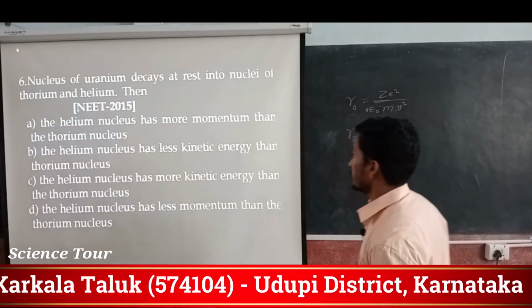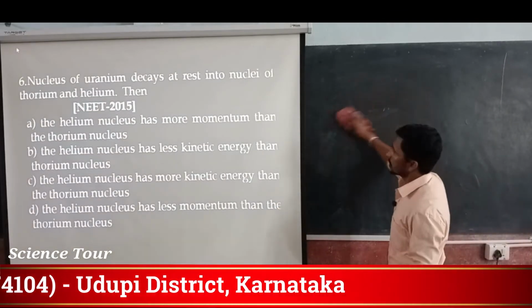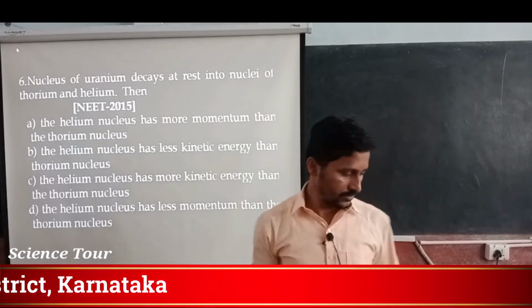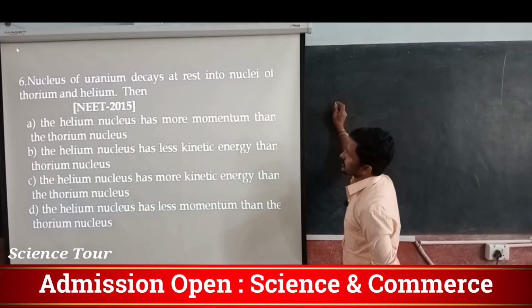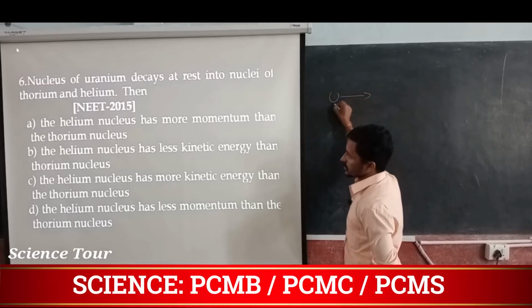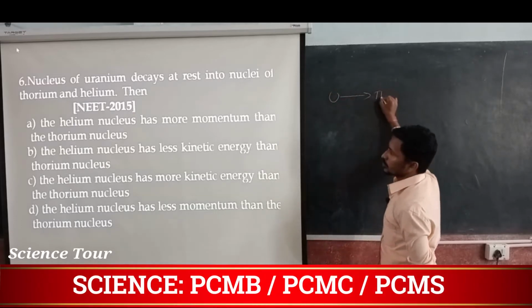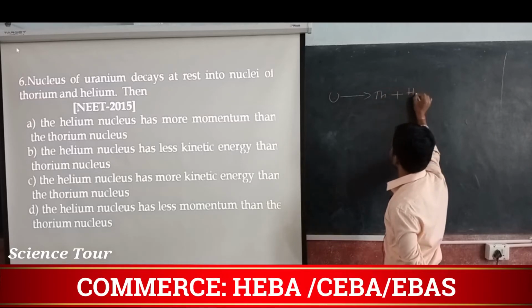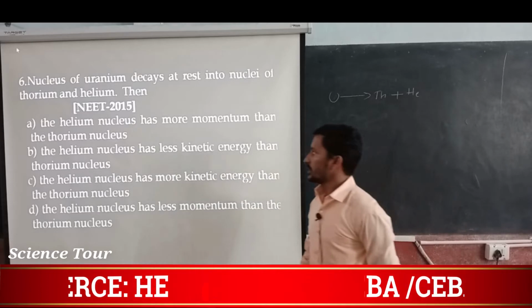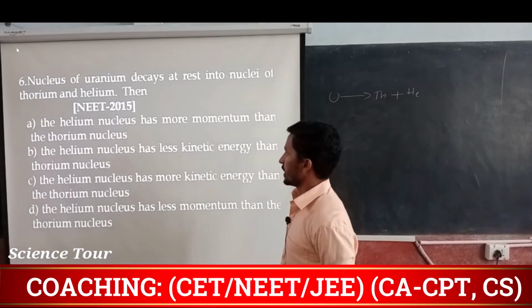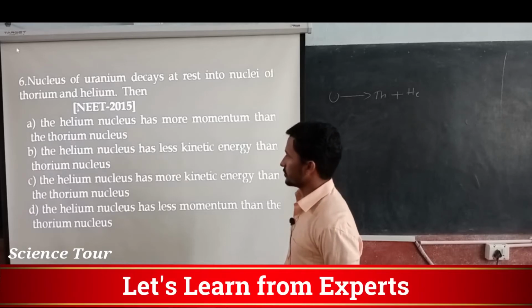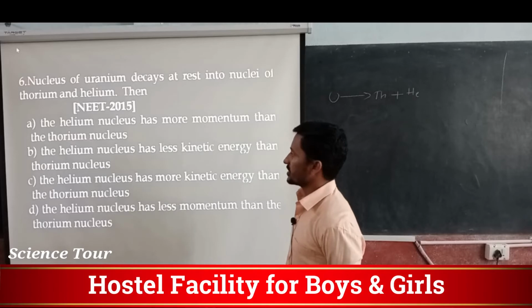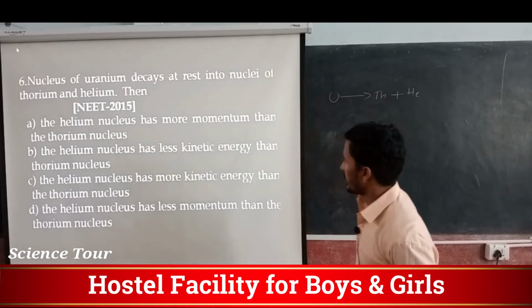Go to the next question. Nucleus of uranium decays at rest into nuclei of thorium and helium. Then the helium nucleus has more momentum than thorium. Helium nucleus has less kinetic energy than thorium. So here based on kinetic energy and momentum they have asked the question.